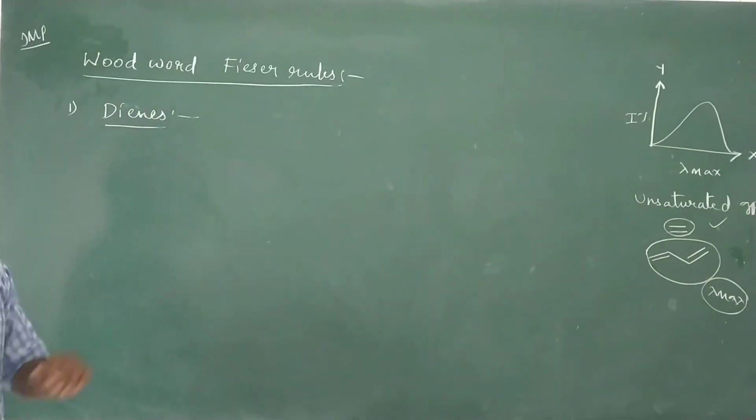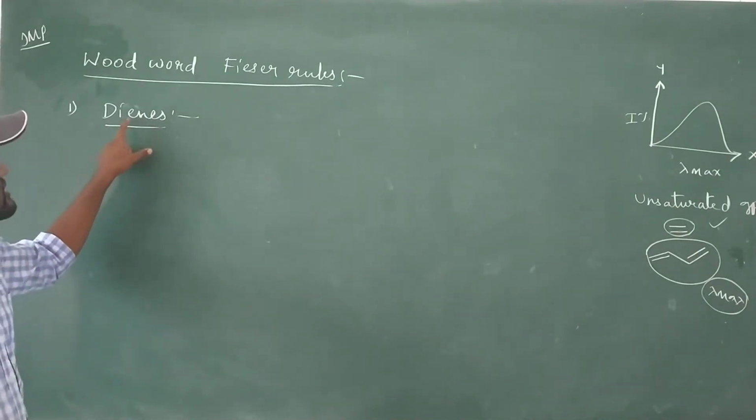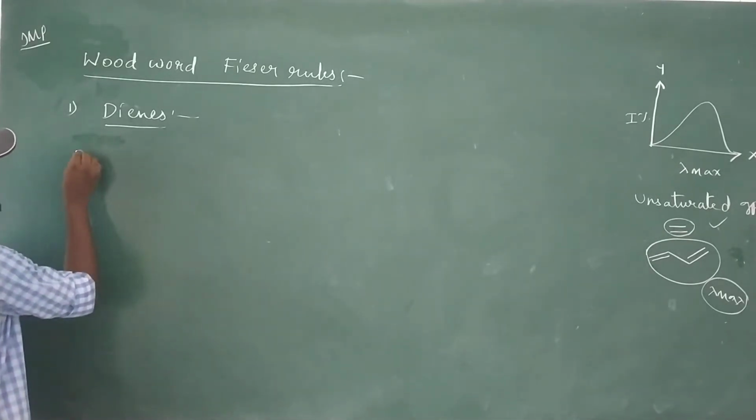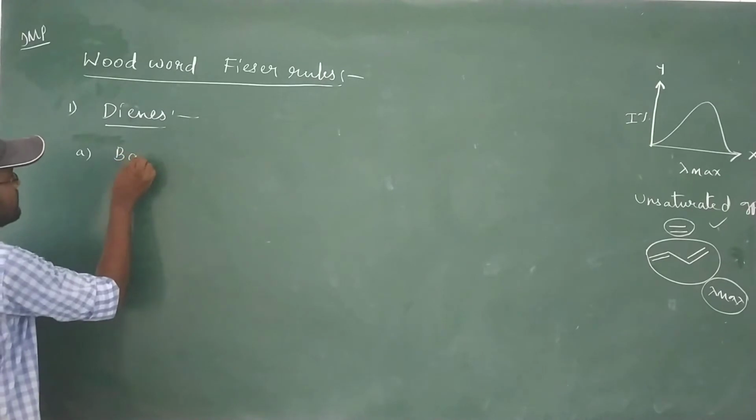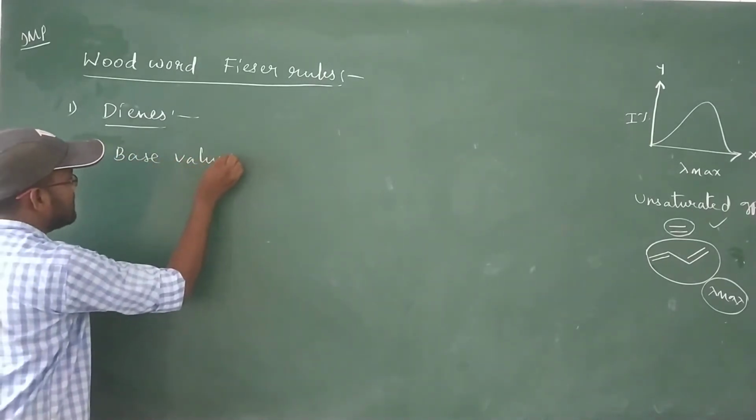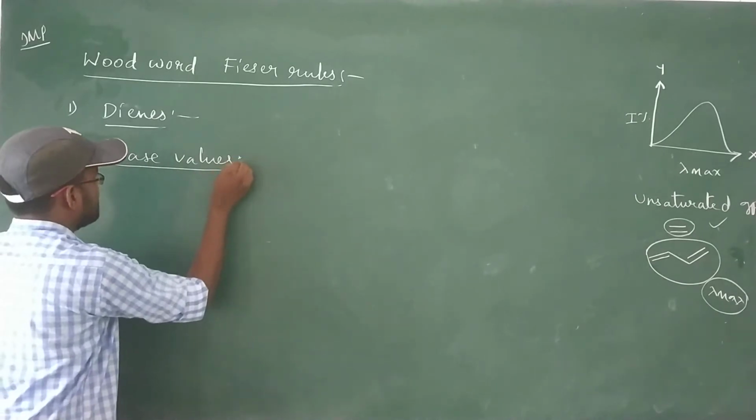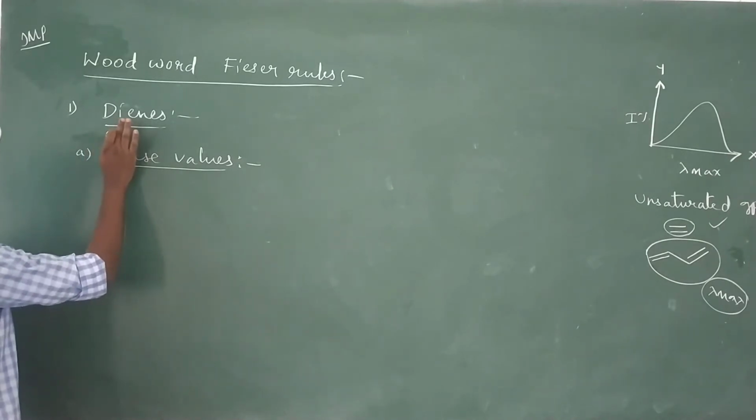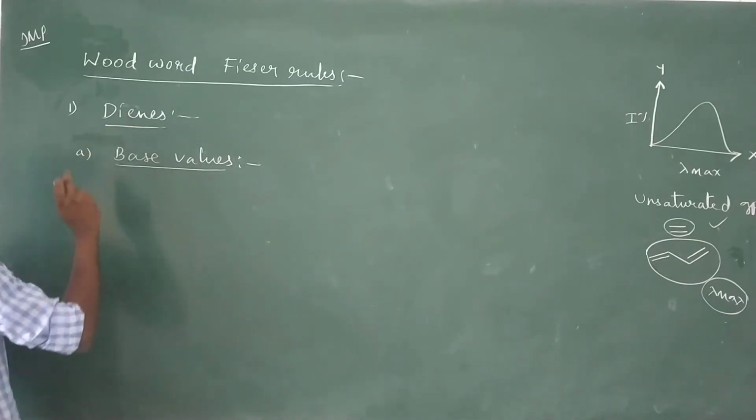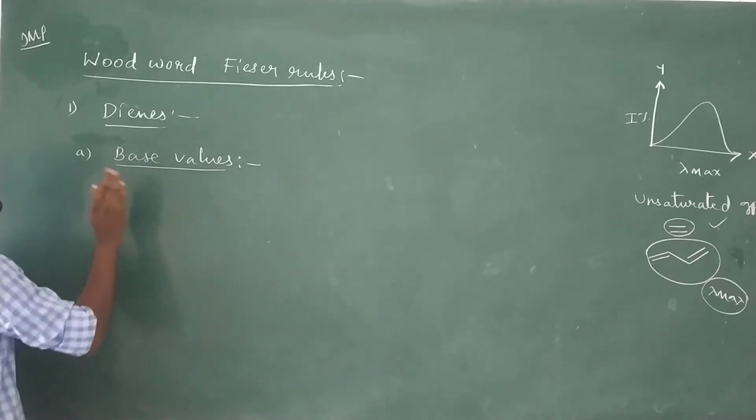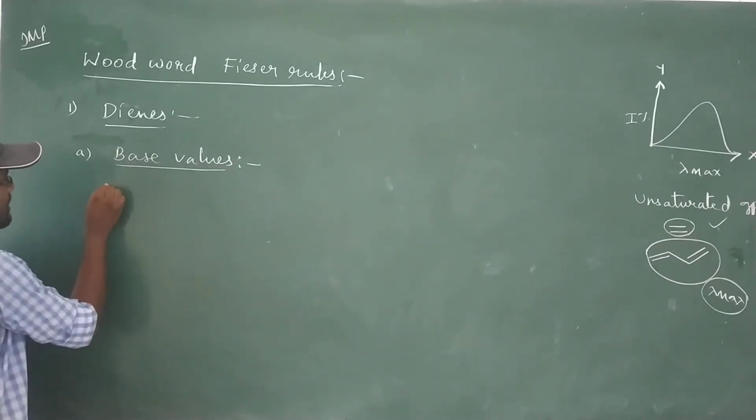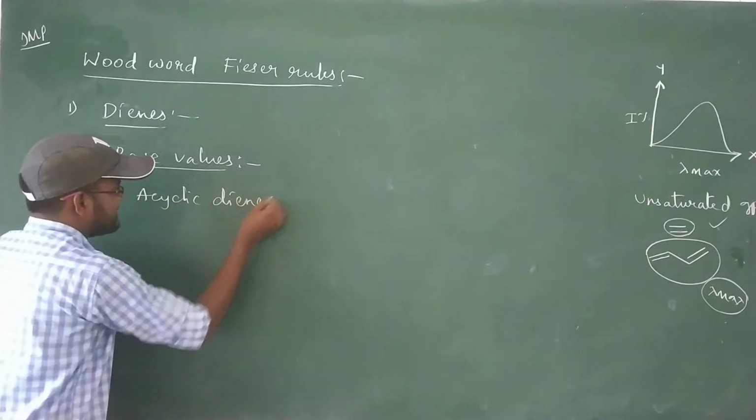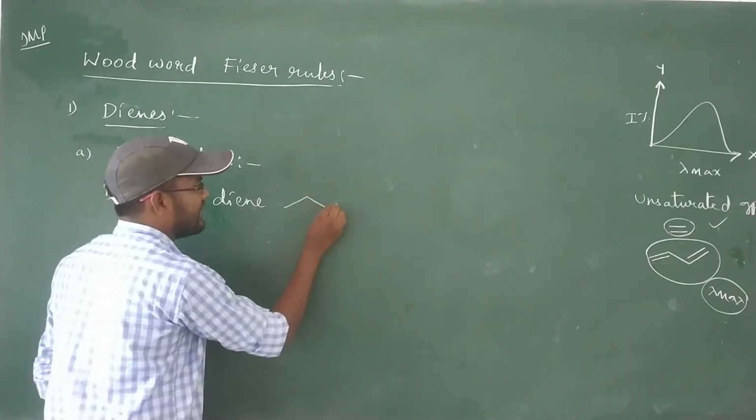According to the Woodward-Fisher rules, we can calculate lambda max values of dienes with the help of empirical rules. The empirical rules are divided into two types: first, base values, and second, additions. First let us see base values. Base means parent. Generally a diene has two double bonds, and dienes are divided into two types. The first one is the acyclic diene, which is an open chain diene.